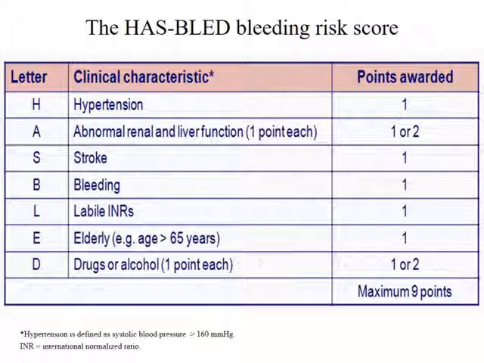Elderly above 65, taking drugs such as anti-rheumatic drugs or taking alcohol, this is also a risk for bleeding. Also, the maximum score is 9 points. So this is called the HAS-BLED bleeding risk score. But what is the importance of this? If I know that the patient has a very high risk, I try to be modest in giving anticoagulants, not the full dose.